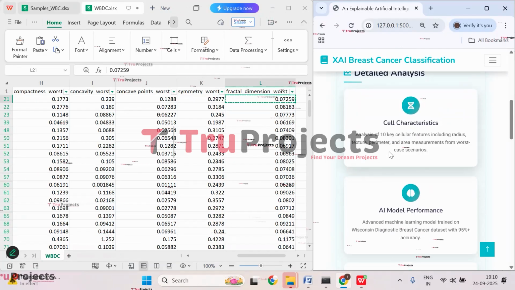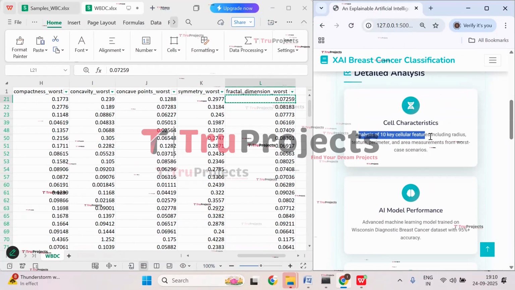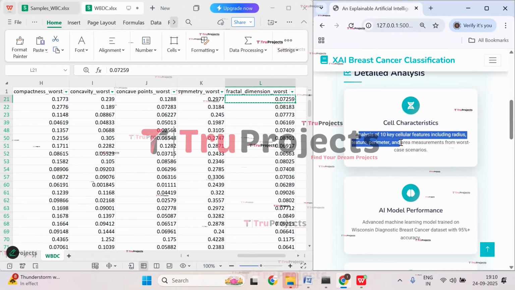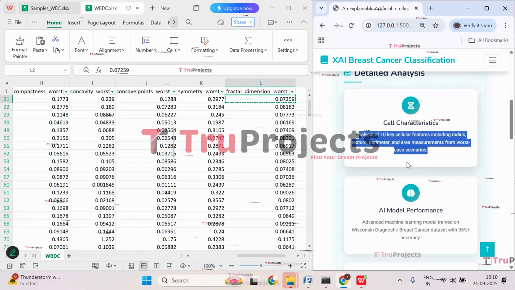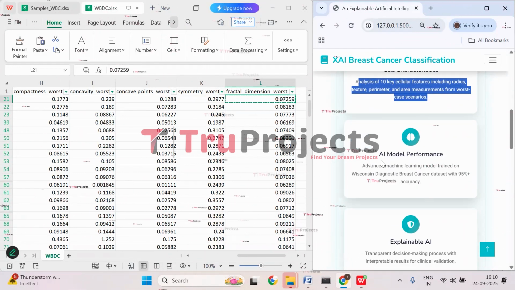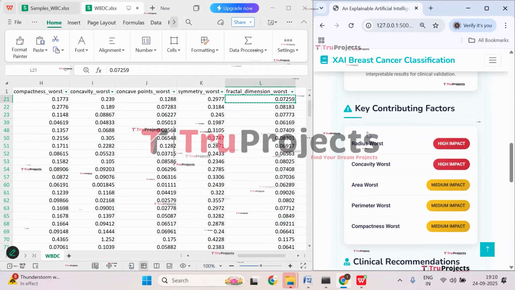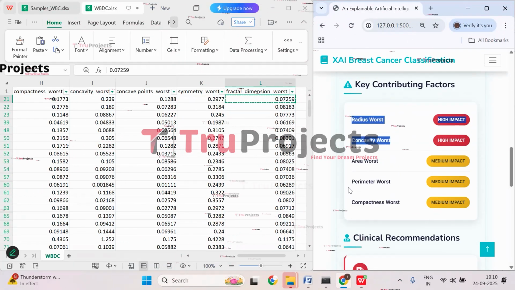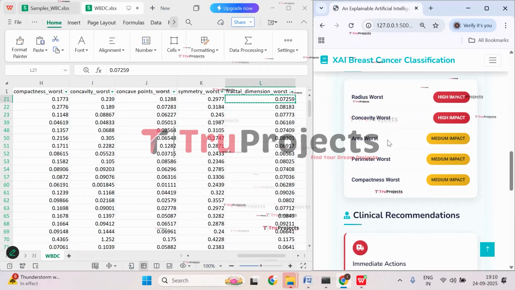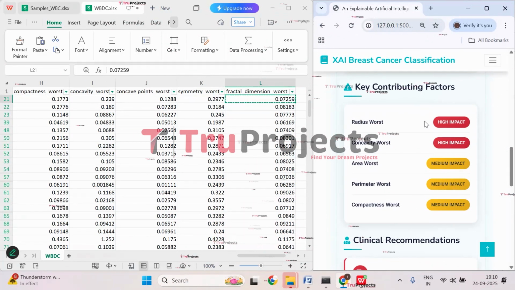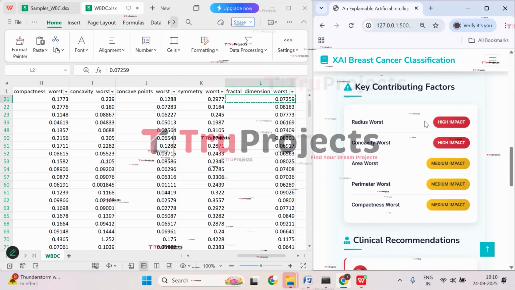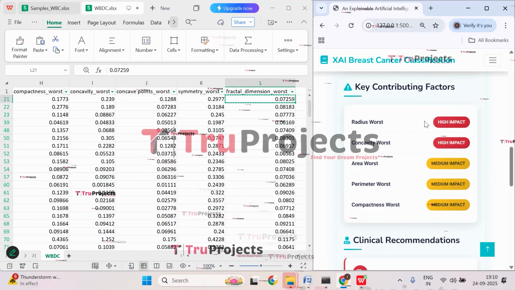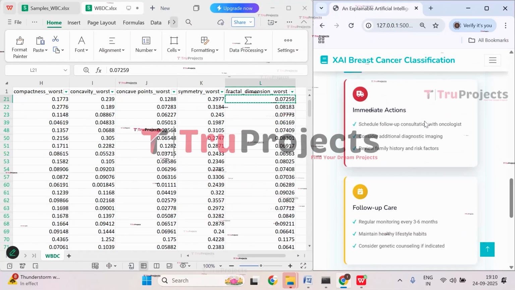And here are the cell characteristics, where the analysis of 10 key cellular features, including radius, texture, perimeter, area measurements from the worst case scenarios. And here we have AI model performance. So the key contributing factors are radius burst and concavity burst here. Area burst, perimeter burst, and compactness burst are of medium impact. So this is extracted with the explainability features, that is LIME, SHAP, and permutation importance. Now let's check with the other case.